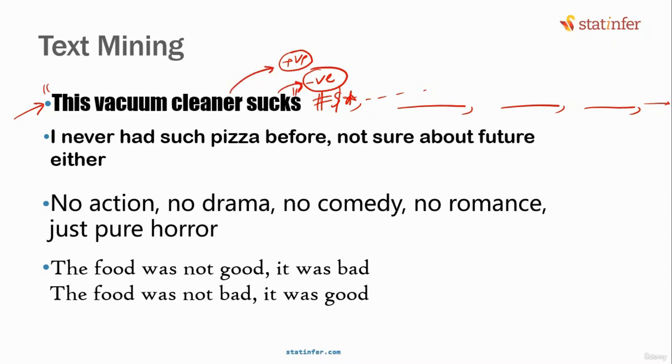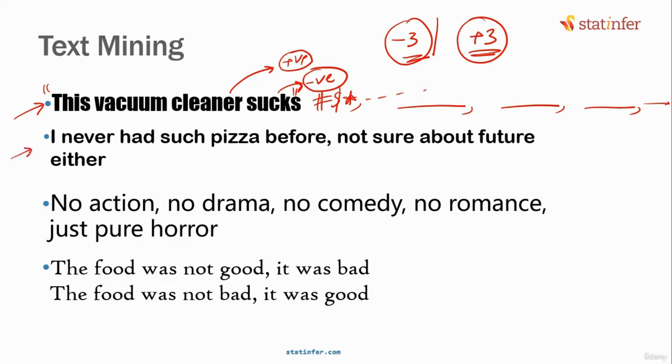Do you agree with that? In numerical data, there is no context. -3 means -3 only. +3 means +3 only. No matter what is in the context, what is the surrounding. Whereas in text, depending on the context, the meaning of text changes.